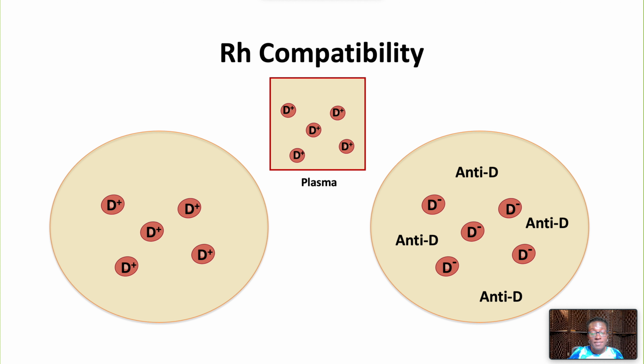D positive plasma has no antibodies, therefore it can be transfused to both D positive and negative recipients. For this reason, D positive plasma is the universal plasma donor. D negative is the universal plasma recipient.